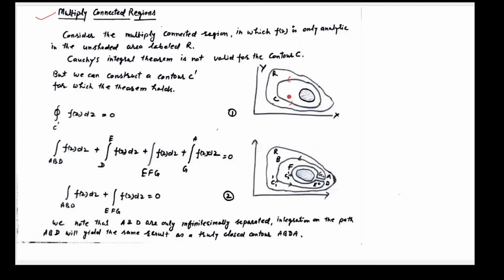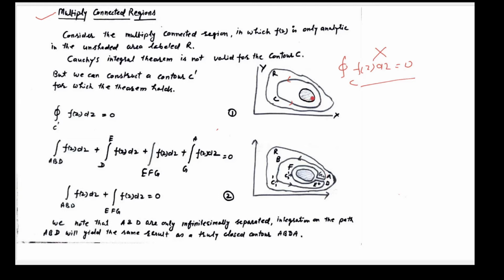So we can't write this integral of f(z) dz equal to 0, because function is not analytic at this region.